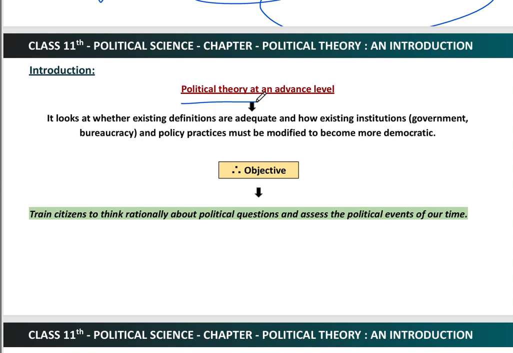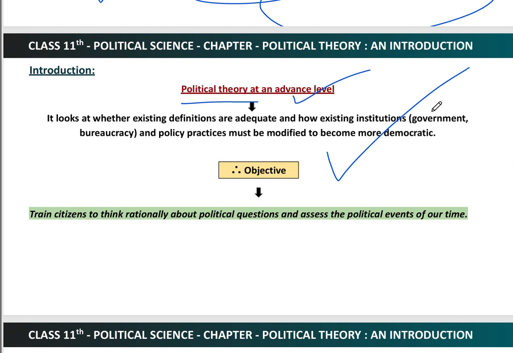So that was the beginning level. If we talk about the advanced level, it looks at whether existing definitions are adequate and how existing institutions like government, bureaucracy and policy practices must be modified to become more democratic. So the basic part of political theory talks about basic concepts like equality, freedom, justice and liberty.